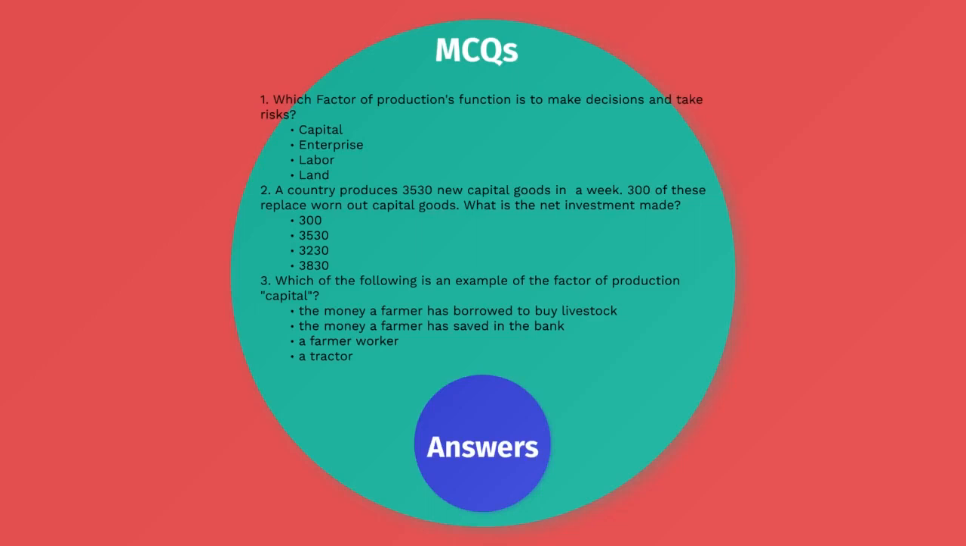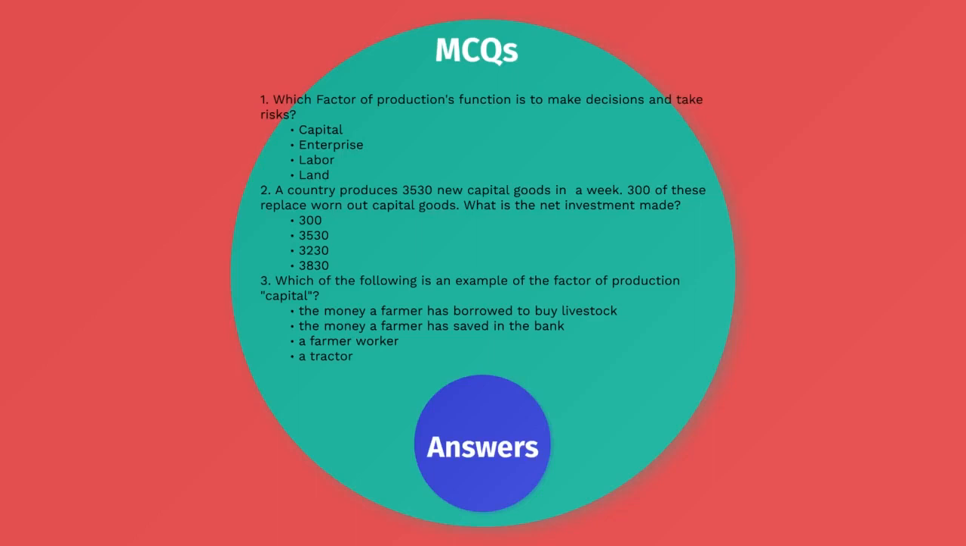A country produces 3,530 new capital goods in a week. 300 of these replace worn out capital goods. What is the net investment made? Option A 300, option B 3,530, option C 3,230, option D 3,830. So we will use the formula of net investment: gross investment minus depreciation, which is 3,530 minus 300. This will give us 3,230. So the answer would be C.